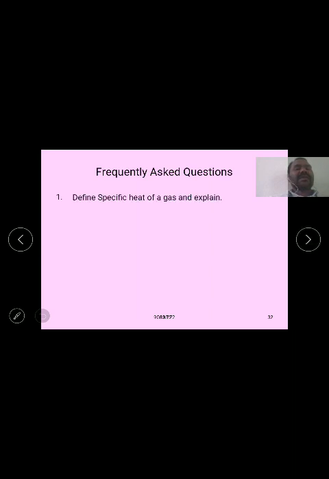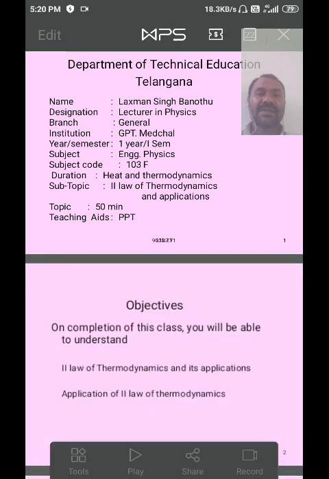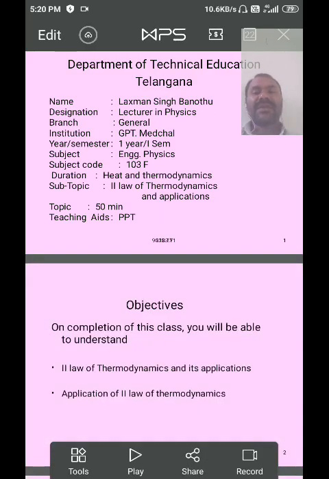So generally the frequently asked questions are: define specific heat of a gas at a constant pressure, and define specific heat of a gas at a constant volume. And today we are going to discuss another topic, that is, what is the second law of thermodynamics. Up to this we have discussed the specific heat of a gas at constant pressure and the specific heat of a gas at a constant volume.